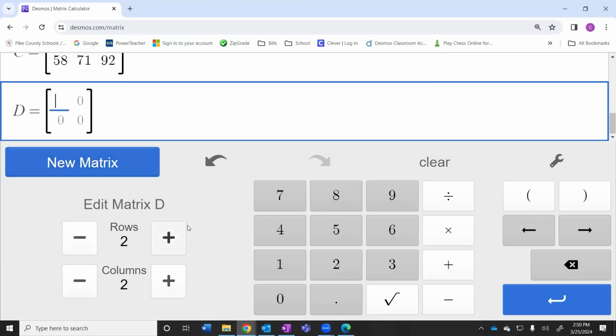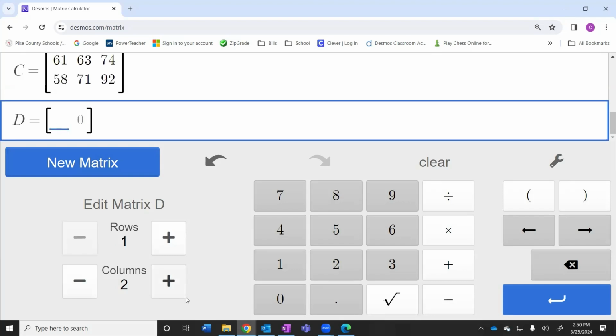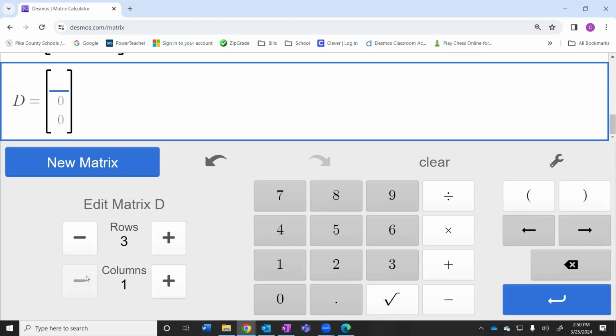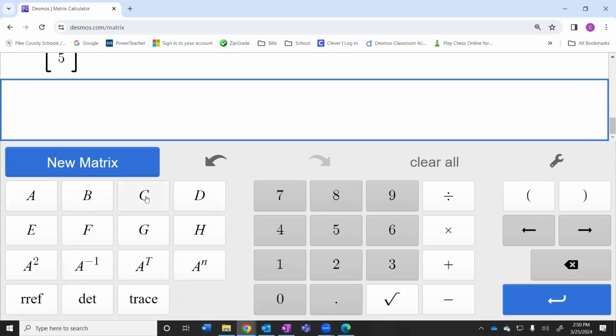And then matrix D would be our cost matrix. It's going to be 3 rows and 1 column: 15, 9, and 5. And then we can multiply C times D. So the $1,852, that's how much money they have spent in inventory that is still at the middle school. Like, they haven't sold that yet. That's the way I understand this question.